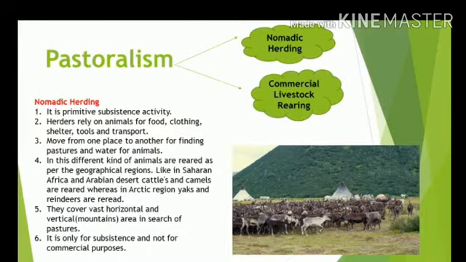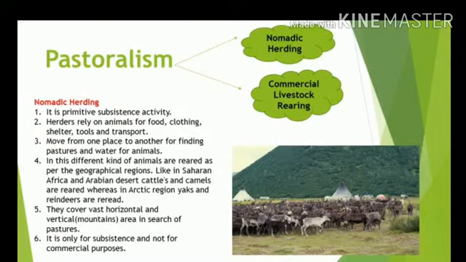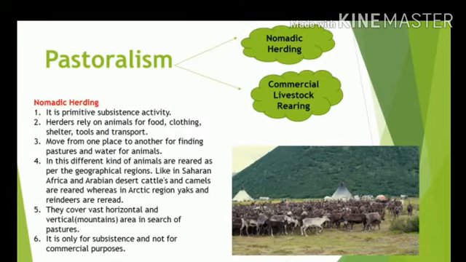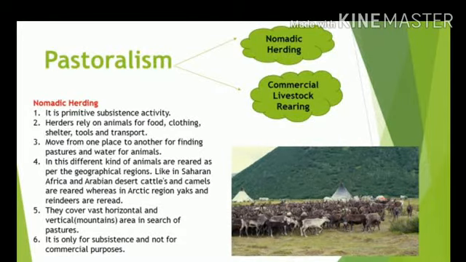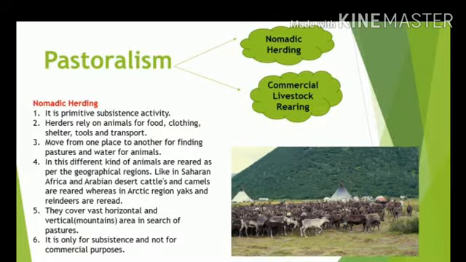Pastoralism as a word means people moving from one area to another with their animals. This indicates that by this time they had started domestication of animals. Now domestication of animals has helped them to have a more sustainable life.